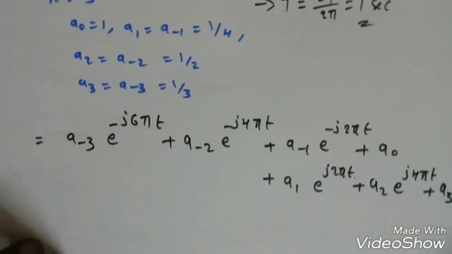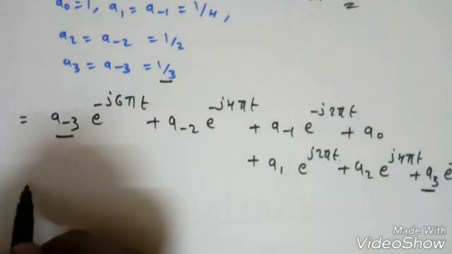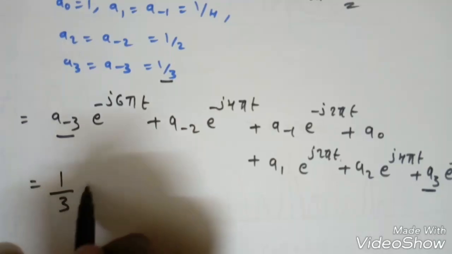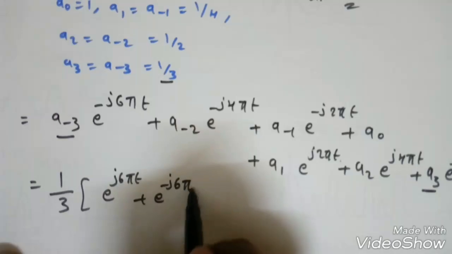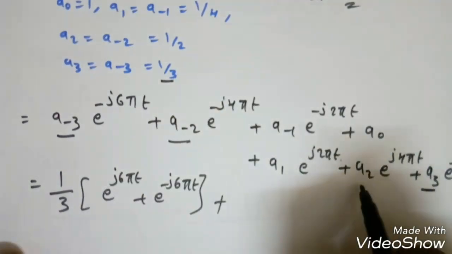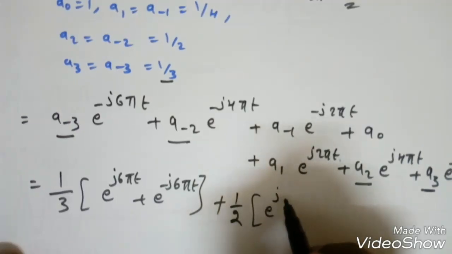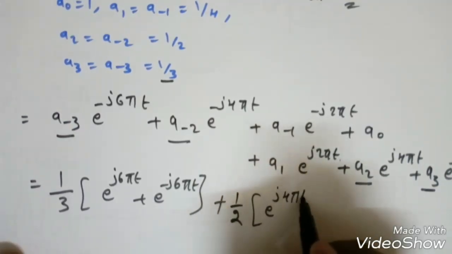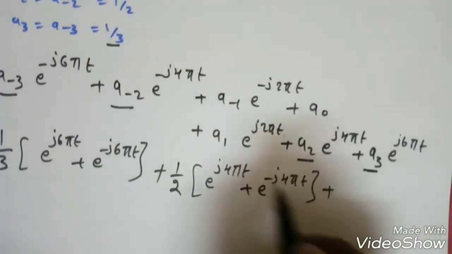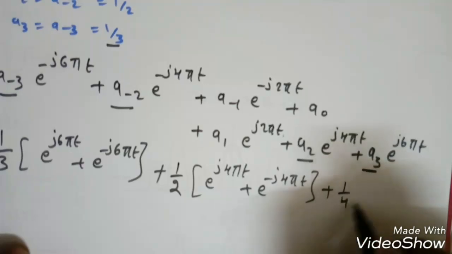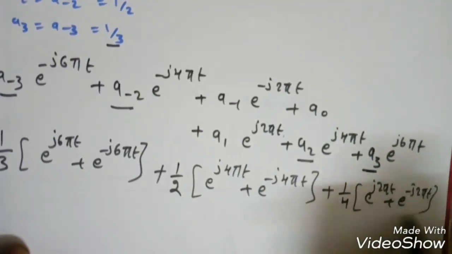So if I find this, a minus 3 is given directly as 1 by 3. So a3 and a minus 3 are given as 1 by 3, so I can take 1 by 3 common. So it will become e to the power j 6 pi t plus e to the power minus j 6 pi t, plus a minus 2 and a2 are given as 1 by 2. So directly I can take 1 by 2 common and it will become e to the power j 4 pi t plus e to the power minus j 4 pi t. Next one, a minus 1 and a1, so it will be given as 1 by 4. So it will become e to the power j 2 pi t plus e to the power minus j 2 pi t, plus a naught, which is given as 1.